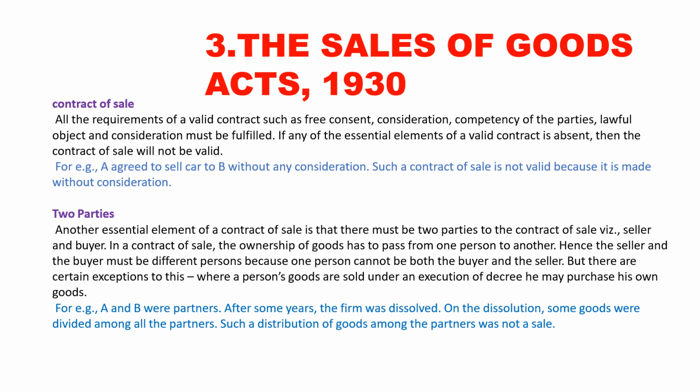Right now we understand from this slide what the meaning of sale is. Sale means selling anything. It must be a good or it must be a service. But the contract of sale must be valid. It means it includes free consent, consideration, lawful object, and at least two parties, that means a buyer and a seller. I hope this is clear. Now we go with the next one.